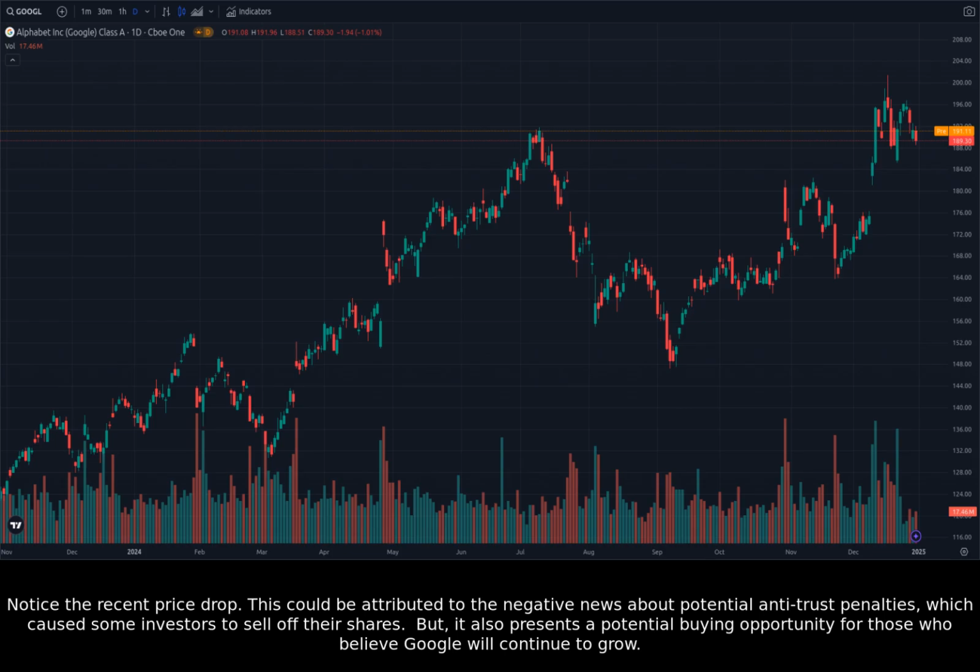Notice the recent price drop. This could be attributed to the negative news about potential antitrust penalties, which caused some investors to sell off their shares. But it also presents a potential buying opportunity for those who believe Google will continue to grow.